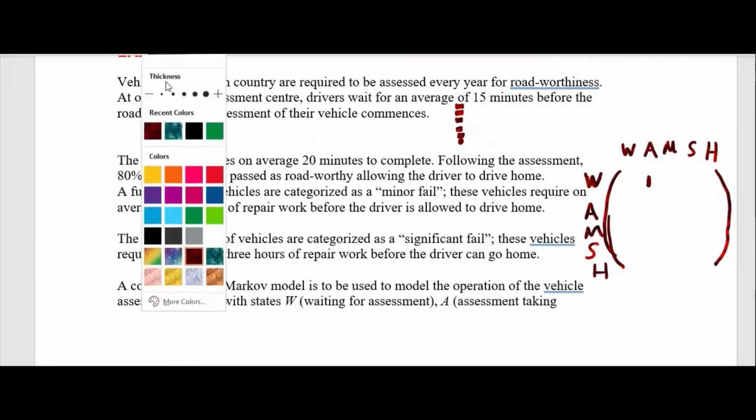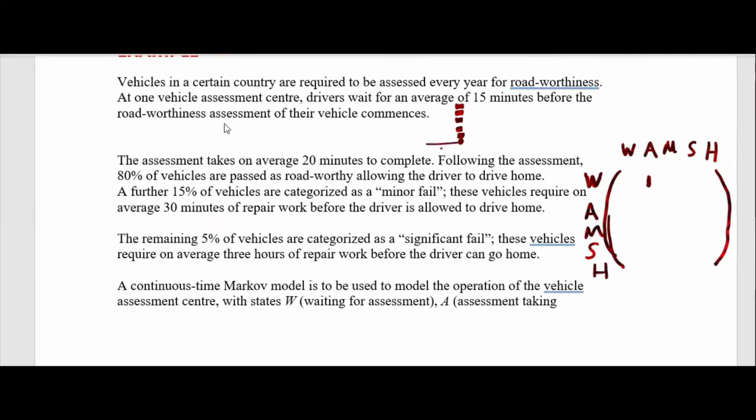What we are doing here is, once we leave this state, I am in the waiting state now. Once I leave the waiting state, it could take this much time. Where will I go? There is a 100% probability that I will go here. So this is my waiting time, then I will go here.